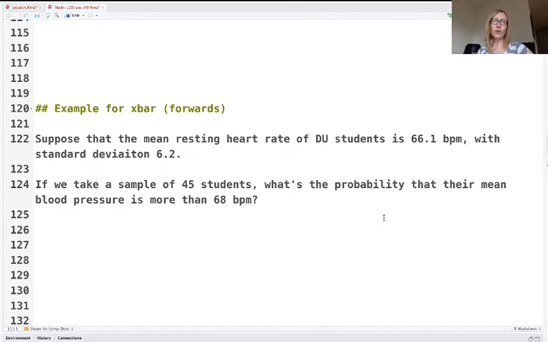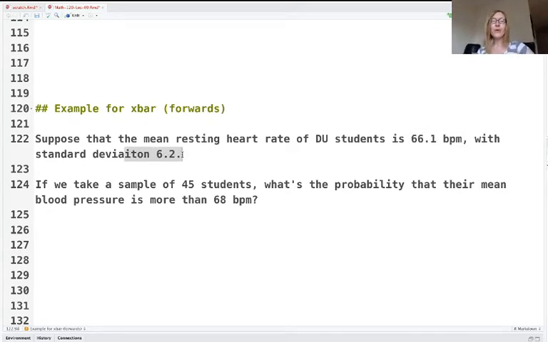Okay, so first let's do a quantitative example. In other words, x bar, a sample mean. The question here involves the mean resting heart rate of Denison students. And I'll be honest, I made this example up. I'm not sure if this is true. But suppose the mean resting heart rate of Denison students is 66.1 BPM, beats per minute. And we know that the standard deviation for heart rate is 6.2.